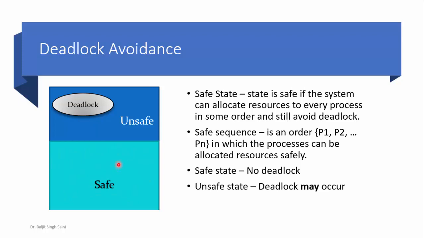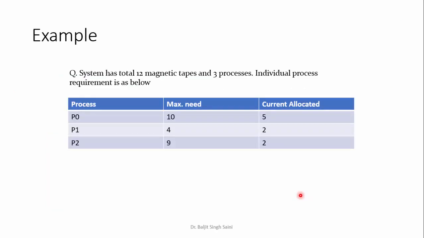नाउ व्हाट्स ऑपोजिट टू सेफ? दैट इज अनसेफ स्टेट. नाउ अनसेफ स्टेट डज नॉट मीन दैट देयर विल बी अ डेडलॉक. Deadlock is only a part of the unsafe state. So in an unsafe state, deadlock may or may not occur. This is the most important point to remember. Unsafe state में deadlock हो भी सकता है और नहीं भी हो सकता. So deadlock may occur in an unsafe state.